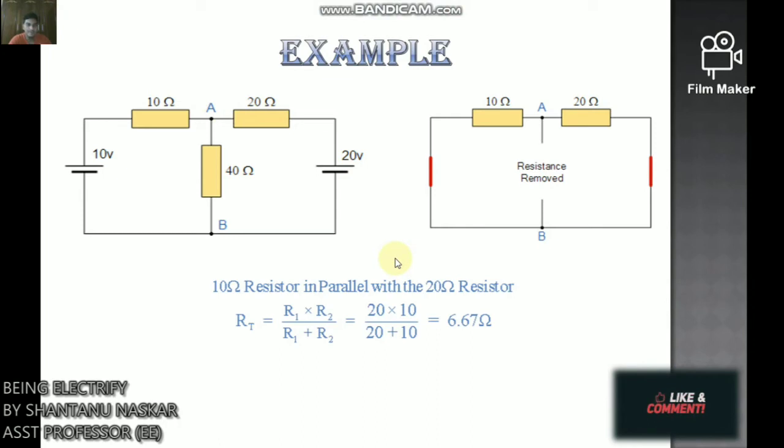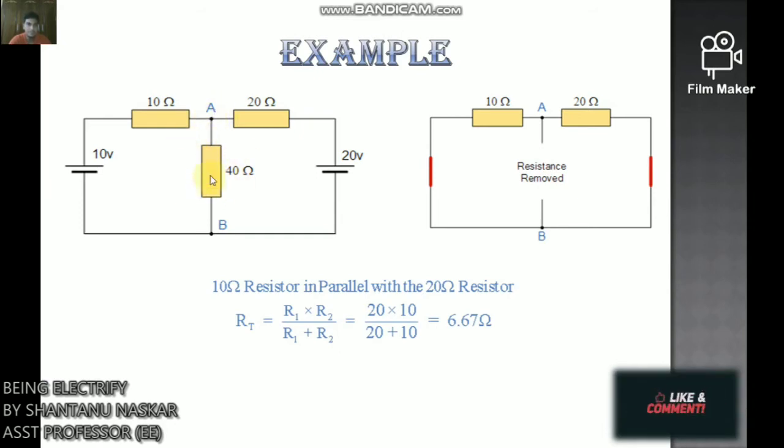So for example, consider this circuit. Firstly, to analyze the circuit, we have to remove the center 40 ohm load resistor connected across the terminal AB, because we have to calculate the load current.